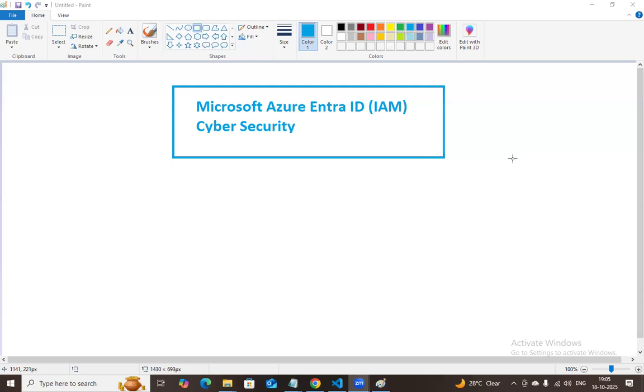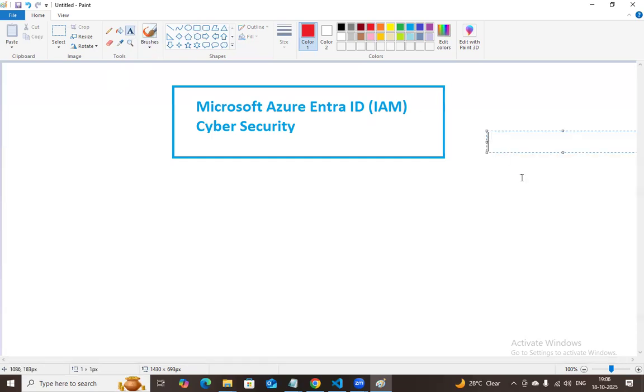Before cloud, there is a concept called Active Directory. So what is this Active Directory? Active Directory is a central directory, a central access and identification authority. All Microsoft users and developers who are working with different kinds of applications need to connect with the central identification authority. That is called Active Directory. Everybody connects with the Active Directory before the cloud.